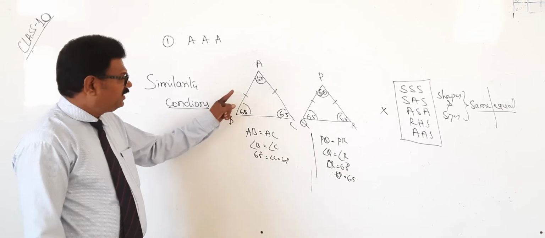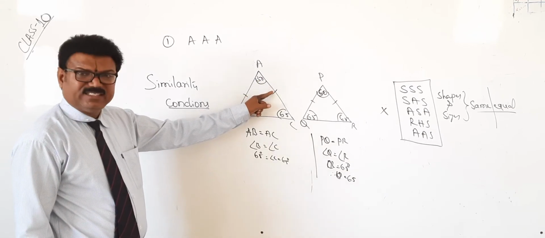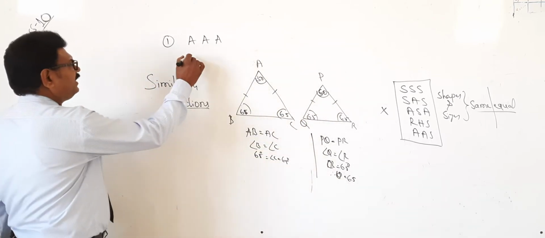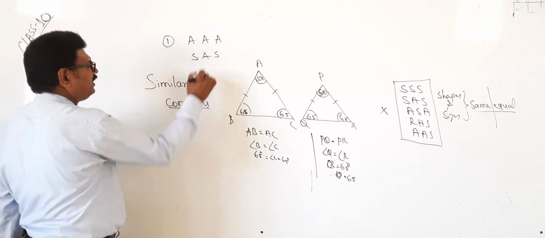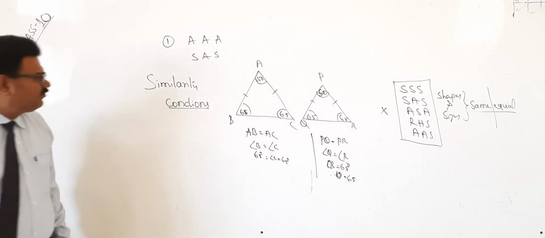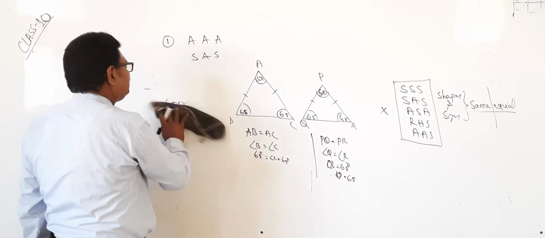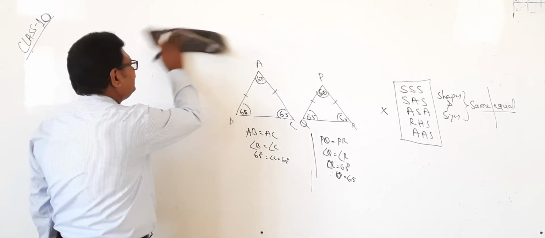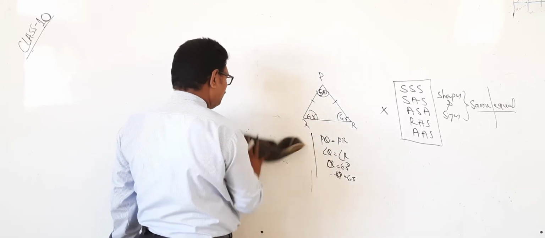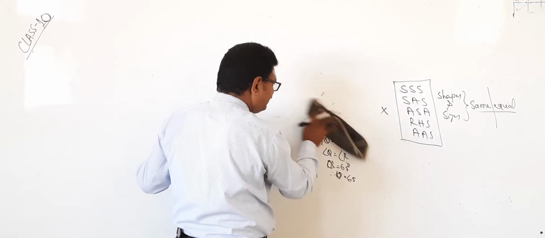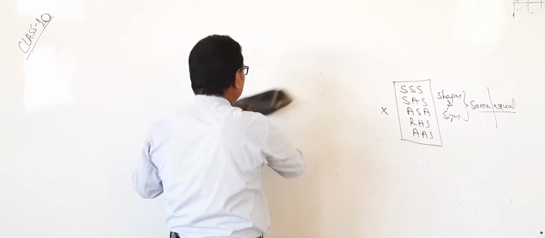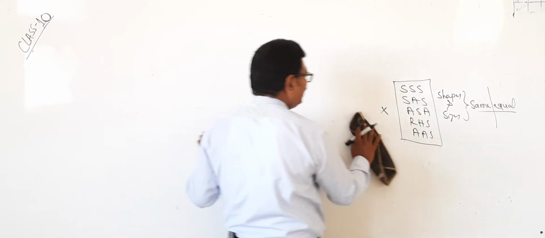Now, you see, yes, A, yes, yes, A, yes. Therefore, one more condition what? Yes, A, yes. Okay. So, therefore, we have three similarity conditions. One is AAA, second one is SAS, and third one is SSS, also we can say for congruent triangles, but the condition is for similarity.